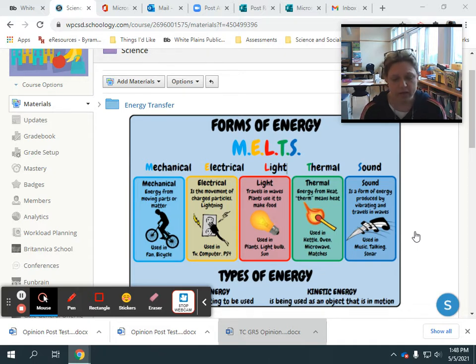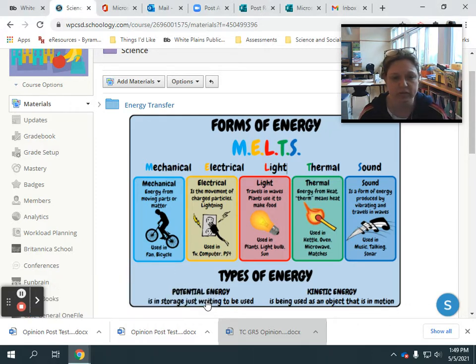This is Scientist Cook, and today I'm going to talk to you about what we're looking at this week. So, as you know, we've been studying energy, and we're going to continue to study energy. And this week, we're going to be focusing on the different forms or types of energy because there are 5 different types that we're going to be looking at in the week.